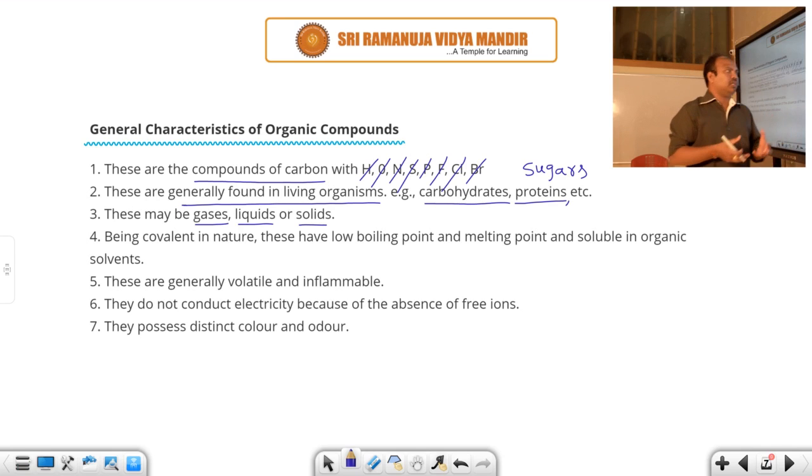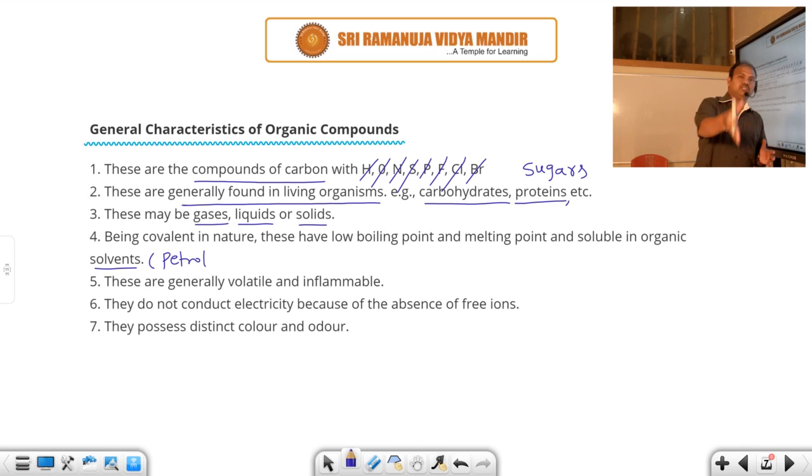So covalent compounds generally dissolve in organic solvents. Which are organic solvents? You know very well, like petrol. Covalent compounds are also called non-polar compounds. In chemical bonding you learned that non-polar compounds dissolve in non-polar solvents.